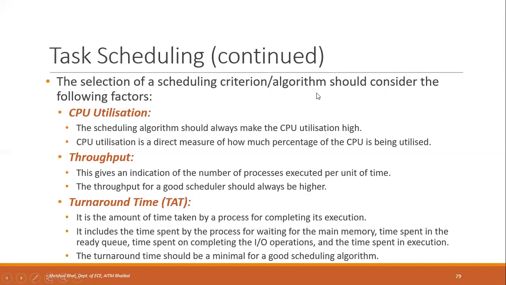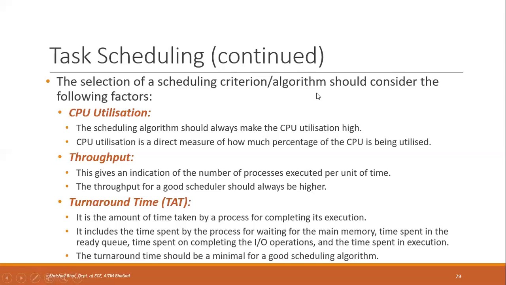Turnaround time is the amount of time taken by a process for completing its execution. That means it is the sum of different times. We will see that with examples. It includes the time spent by the process waiting for the main memory, the time spent in the ready queue, the time spent on completing the IO operations, and the time spent in execution.